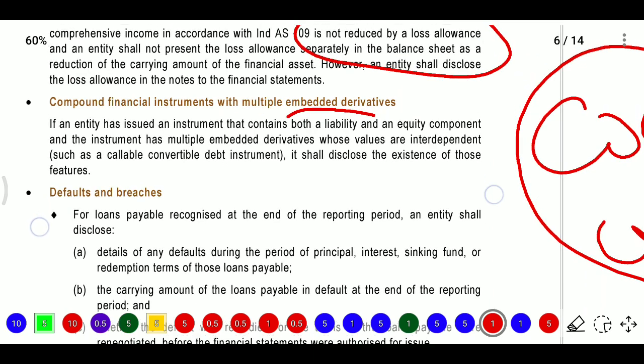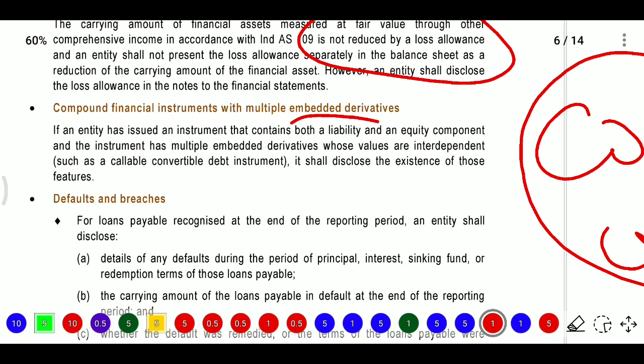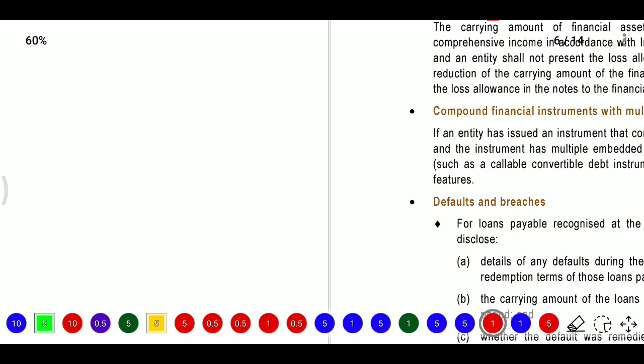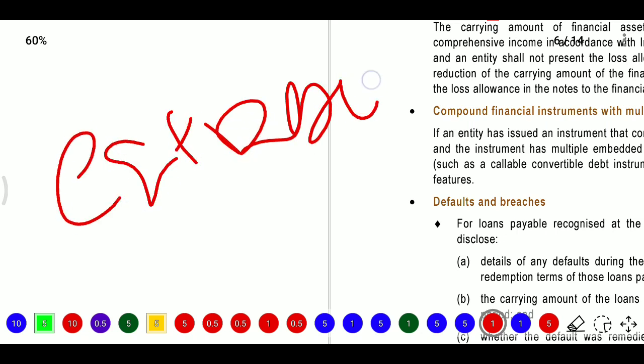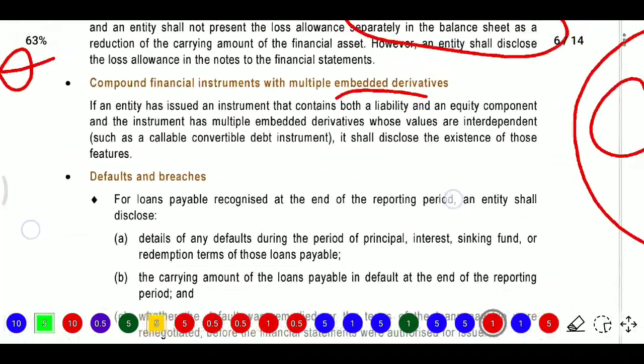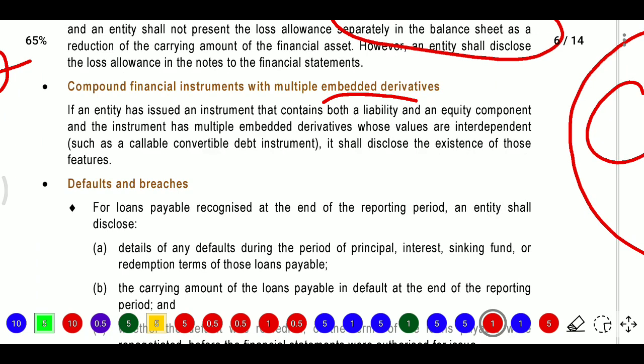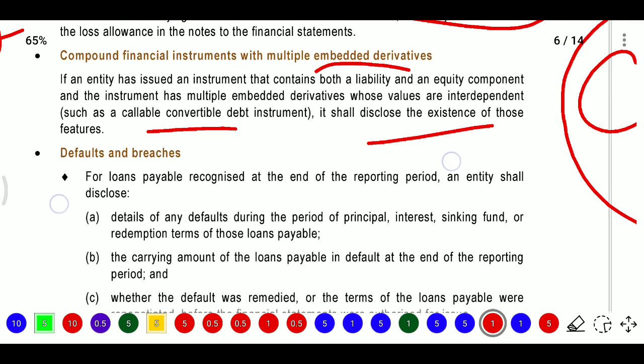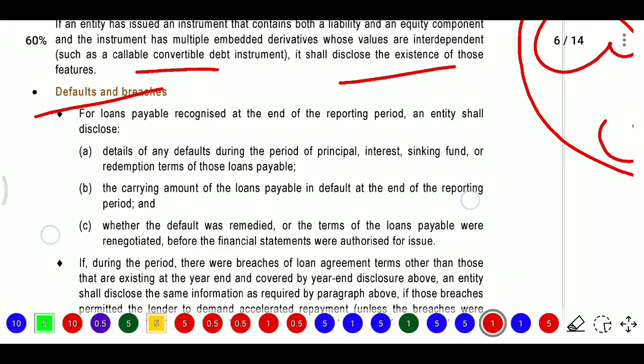So if it has compounded financial instruments, in some cases compounded means the instrument which has equity plus debt option, these are also compound financial instruments, or which have multiple embedded derivatives. Then if the entity has issued an instrument that consists of both a liability and equity component, and the instrument has multiple embedded derivatives whose values are interdependent, that is called a convertible debt instrument, then it shall disclose the existence of those features.